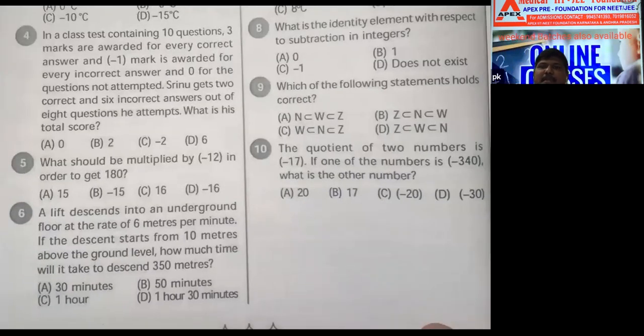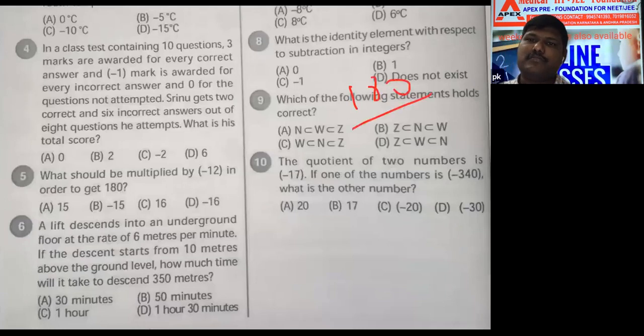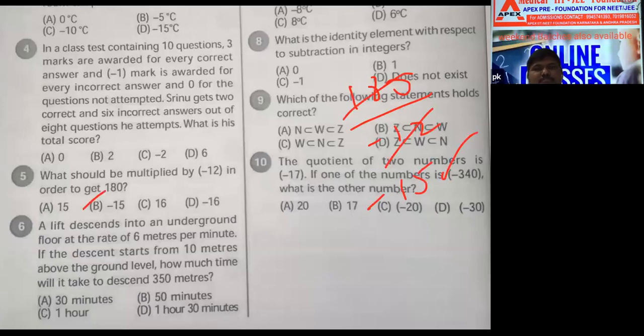What should be multiplied by minus 12 in order to get 180? By 12 you can do, 12 fifteens, now minus 15. B option. Yes or no? 100% yes. B option correct.